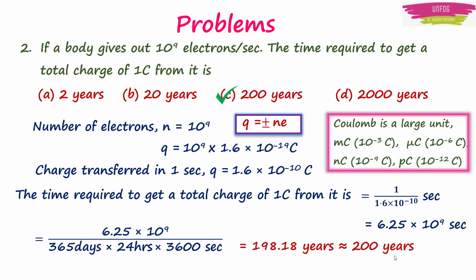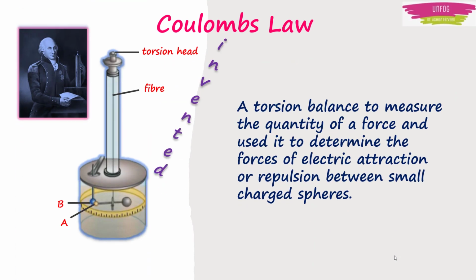Therefore, it is usually mentioned in milli, micro, nano and picocoulombs. Coulomb invented a torsion balance to measure the quantity of a force and used it to determine the forces of electric attraction or repulsion between small charged spheres. Later, Cavendish also used this torsion balance to measure the gravitational constant with the electrically neutral spheres replaced by these charged spheres.